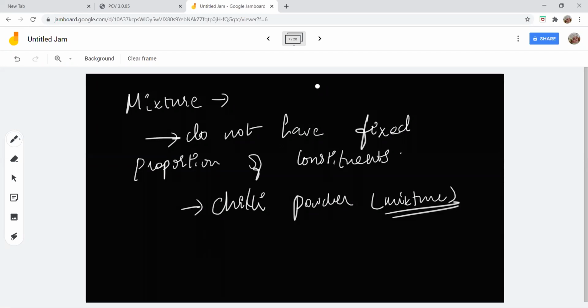Okay, then air. Air, is that a compound or a mixture? Reply in chat. Good. All of you have given the right answer. But still, Sanjay, Selvanare, Srivatsan, check your answer. Air is a mixture.